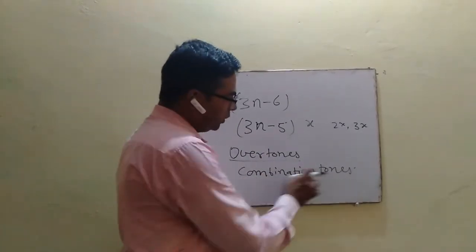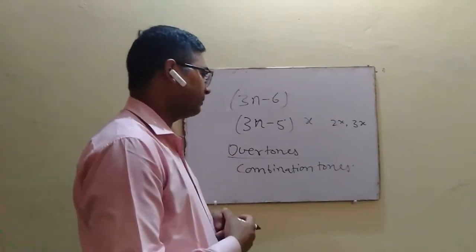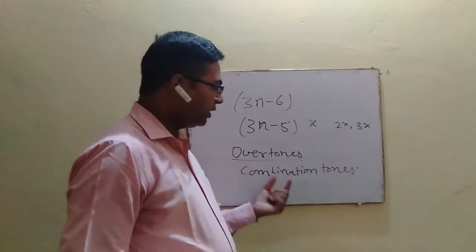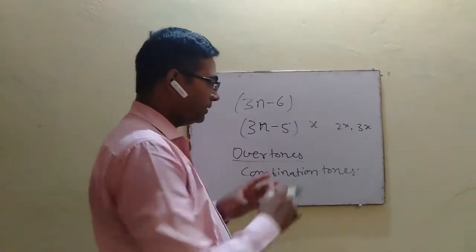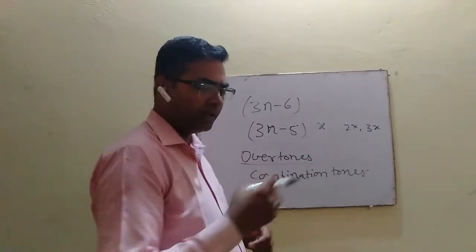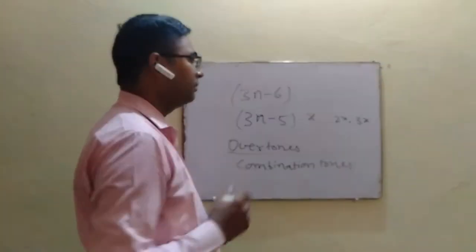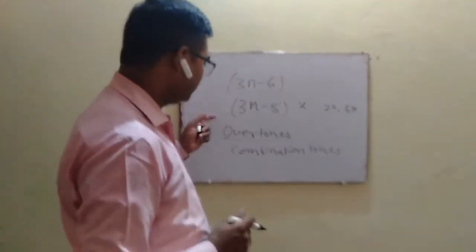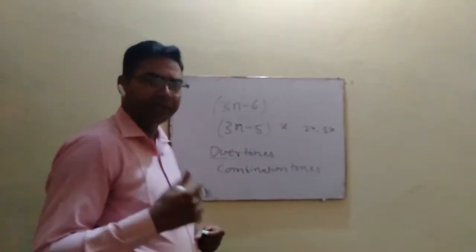Combination tone is when two bands have similar vibrational frequency, so a new band appears in the IR spectrum which is a combination of two bands that have very close vibrational frequency.